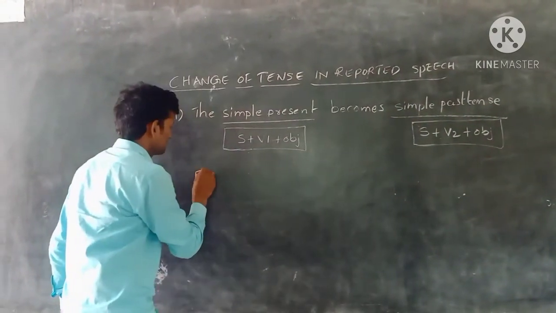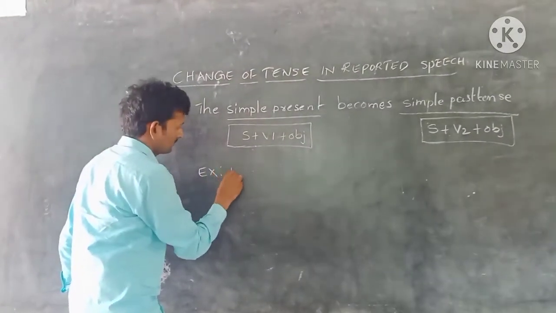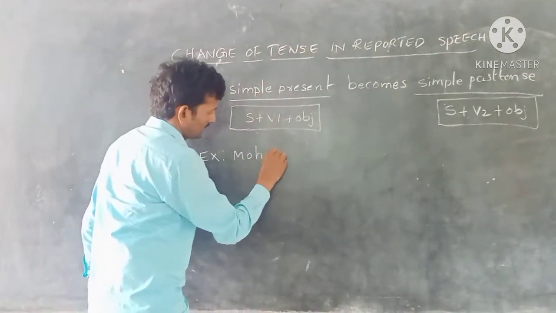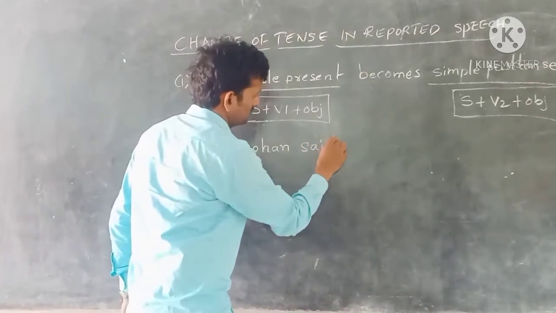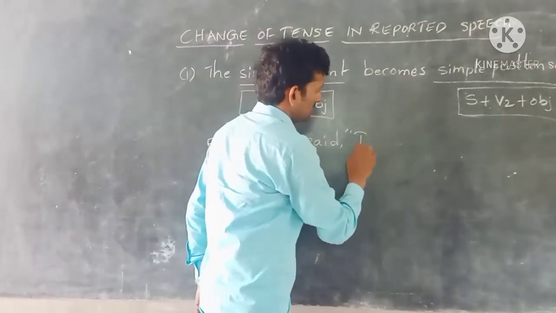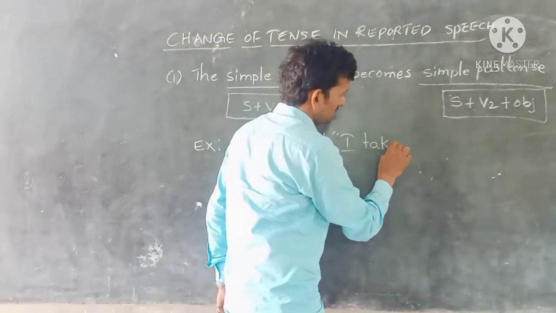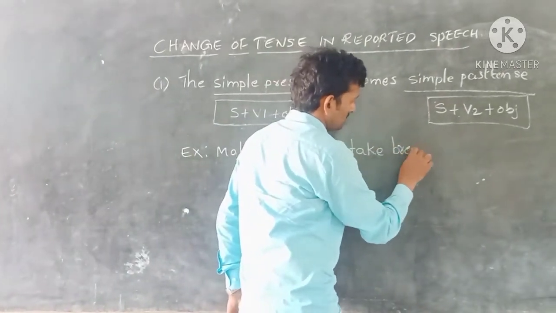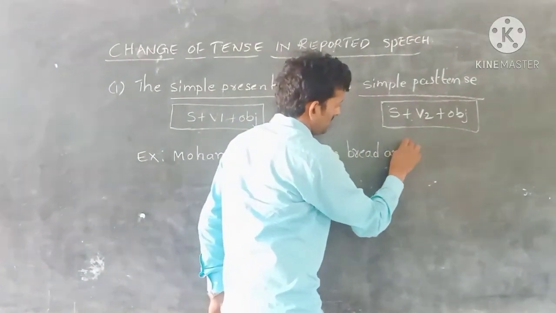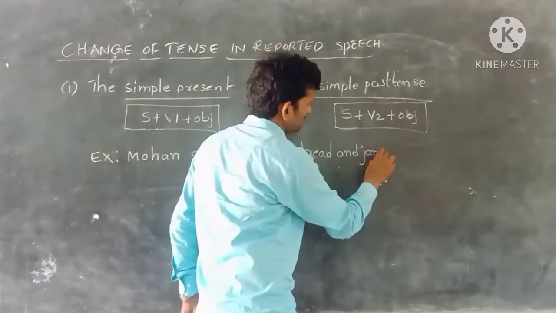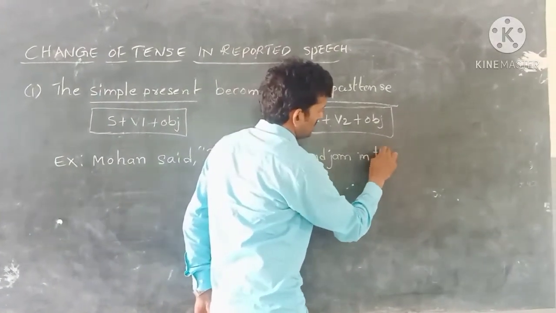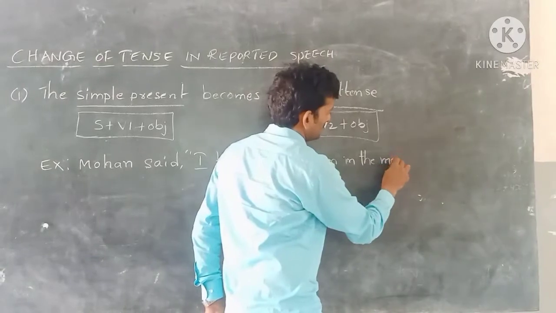An example is Mohan said, "I take bread and jam in the morning."